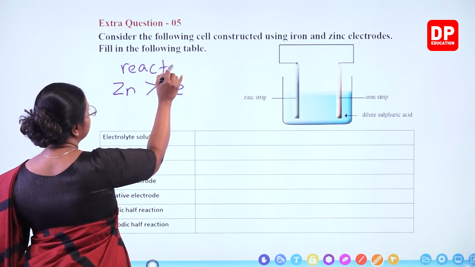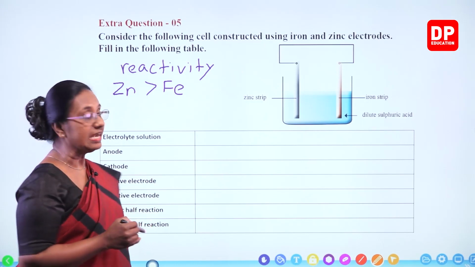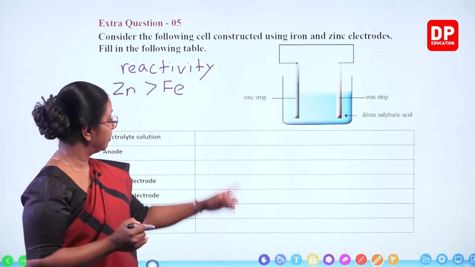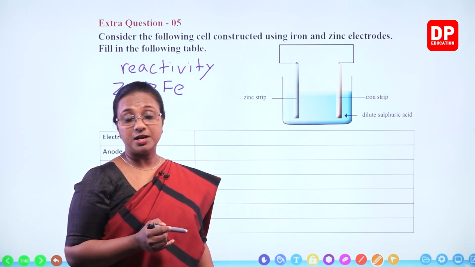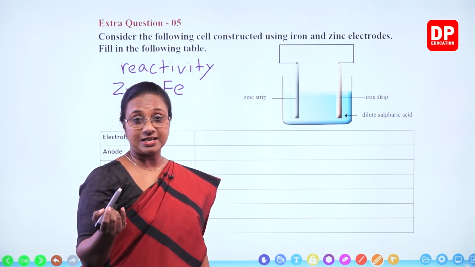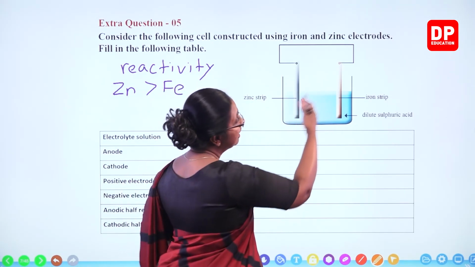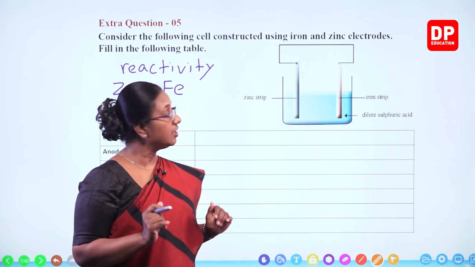Reactivity or activity of metals, zinc is more reactive than iron. And from the electrochemical cell itself, from the side of the metal strip, you can identify which becomes the anode, which is the cathode, or which is more reactive and less reactive. Usually, more reactive metal is written on the left side, less reactive metal on the right side. So that is something you all know.